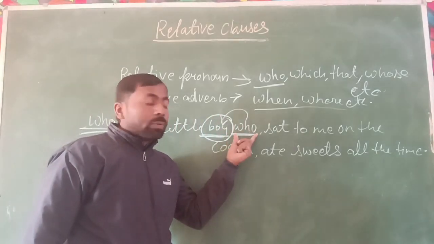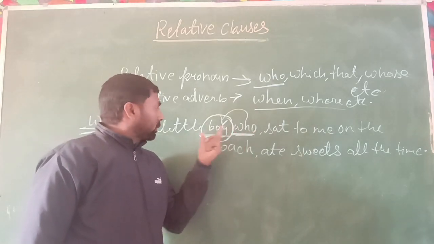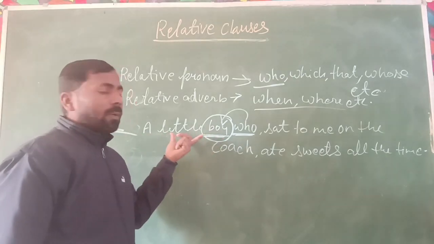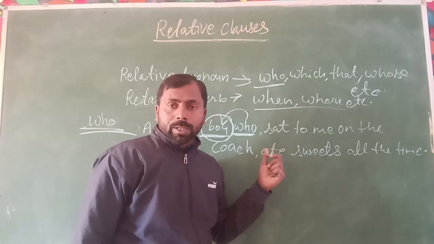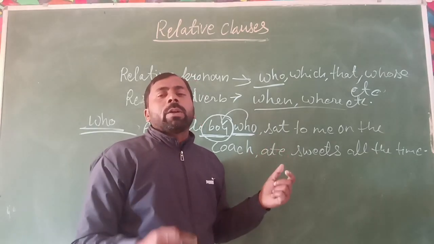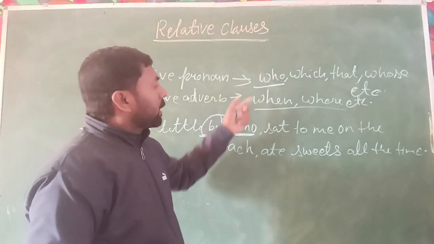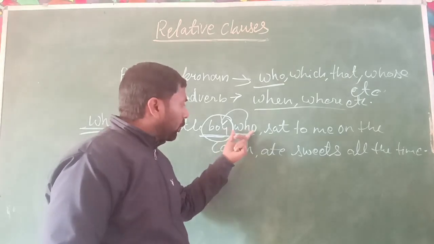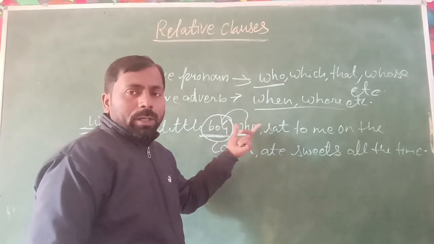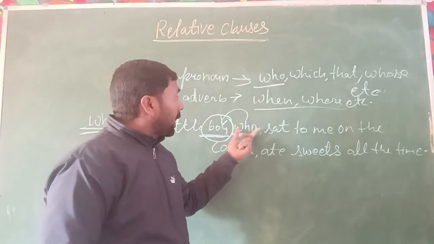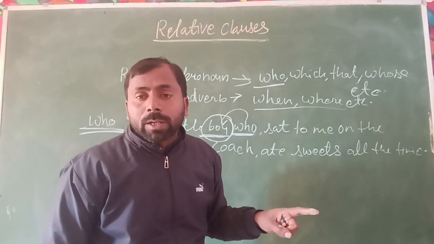The word who is used for the boy, and this word relates this complete group of words to the other group of words in a sentence. So whenever we get a relative pronoun in a sentence, like who here, and it relates to the other words in the sentence, that is known as a relative clause. So who is used only for a person.